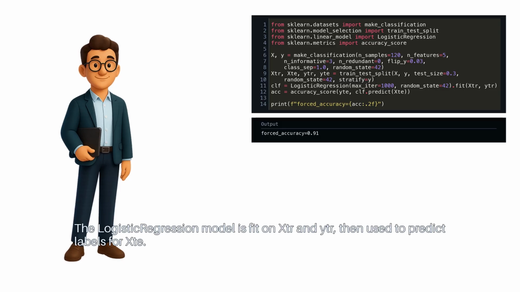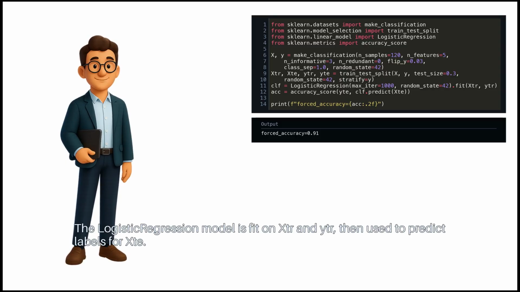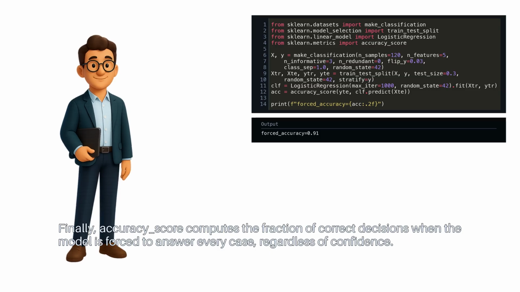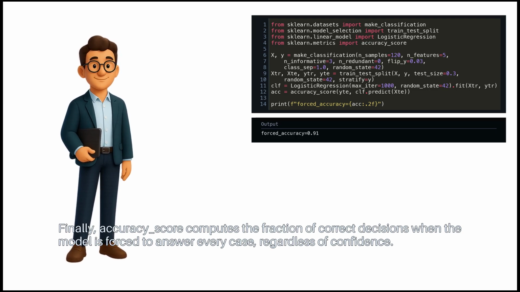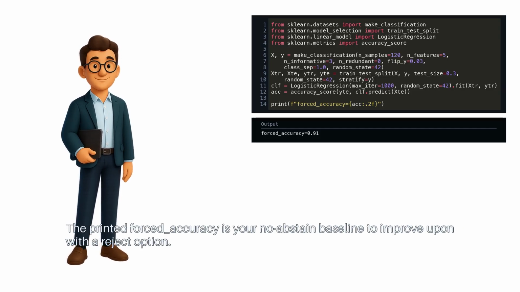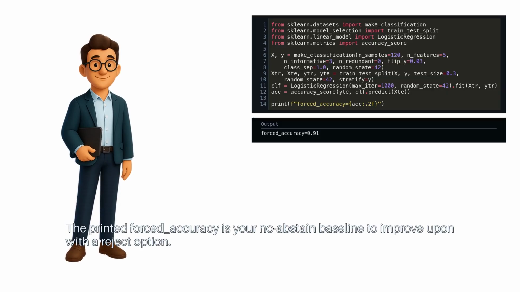The logistic regression model is fit on X_tr and y_tr, then used to predict labels for X_te. Finally, accuracy_score computes the fraction of correct decisions when the model is forced to answer every case, regardless of confidence. The printed forced accuracy is your no-abstain baseline to improve upon with a reject option.